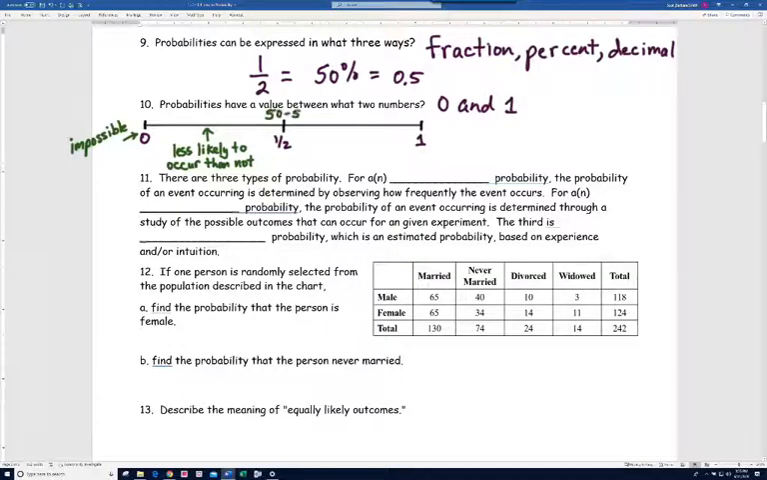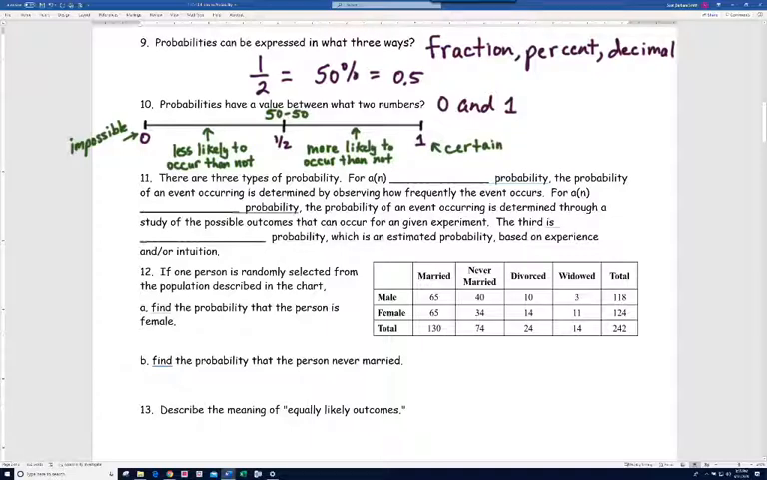Of course, if you're in the middle, we sometimes call that 50-50, like when you flip a coin. You know you're going to get heads or tails, and half the time you'll get heads, half the time you'll get tails. Any probabilities between 1/2 and 1, these are probabilities where you're more likely for something to occur than not. And then finally, a probability of 1 indicates that something is certain to happen.